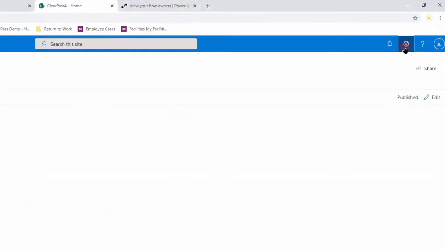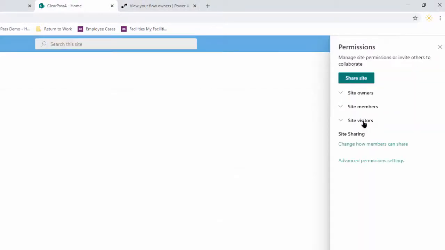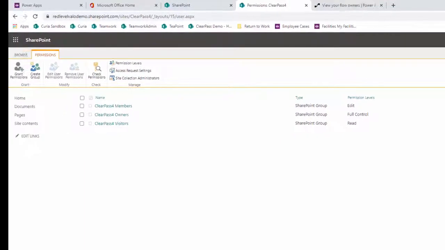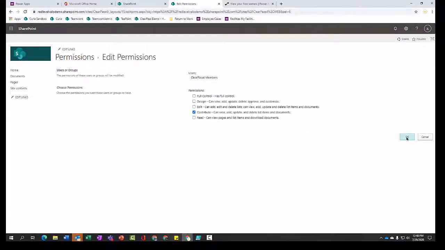Go to your Settings gear, Site Permissions, Advanced Permission Settings, select the checkbox for ClearPass members, edit user permissions, and change edit to contribute, and say OK.